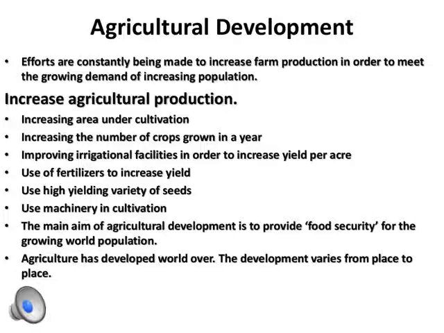Agriculture has developed the world over. This development varies from place to place. Food security exists when all the people at all times have physical as well as economic access to sufficient, safe, and nutritious food to meet their dietary needs and food preference for a healthy and active life. And all these things have been taken into consideration in the development of farming by our government.